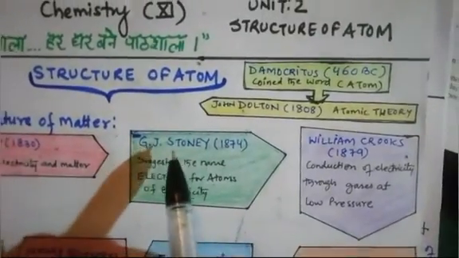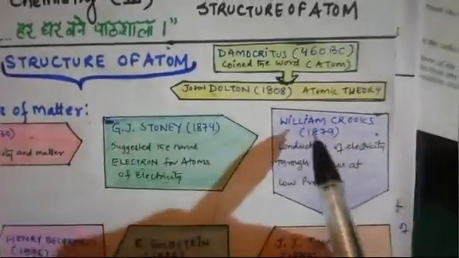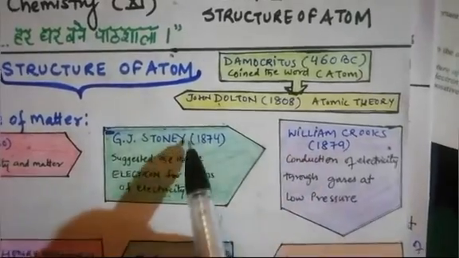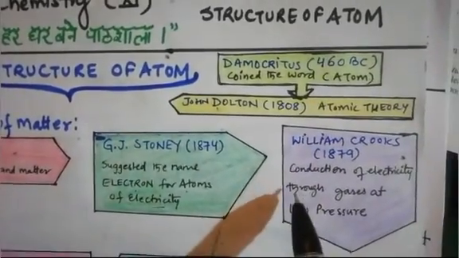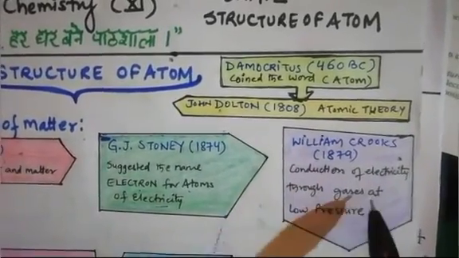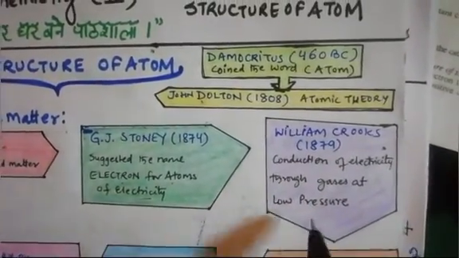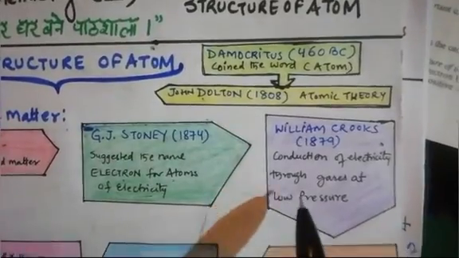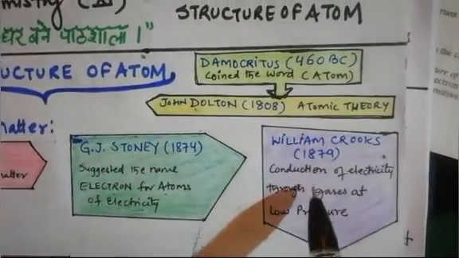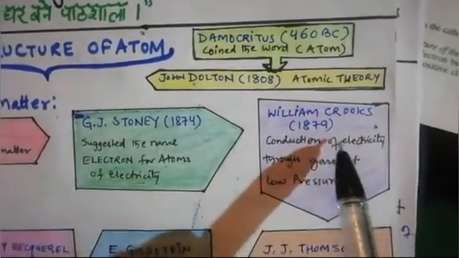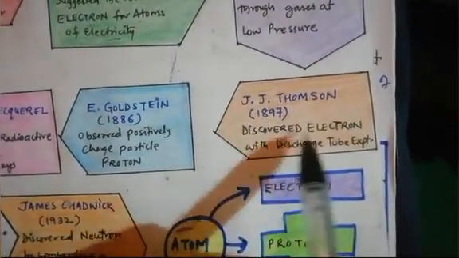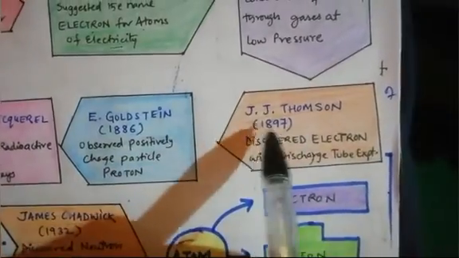So as we have told you, J.J. Stoney's contribution. After that, William Crookes in 1879, after 5 years, found the conduction of electricity through gases at low pressure. He found that with the help of the discharge tube experiment, at low pressure the gases conduct electricity. After that his contribution was taken by J.J. Thomson. So J.J. Thomson discovered the electron with the discharge tube experiment in 1897.